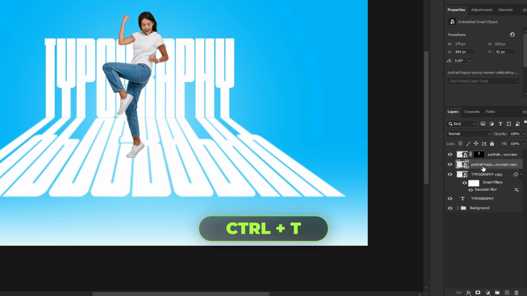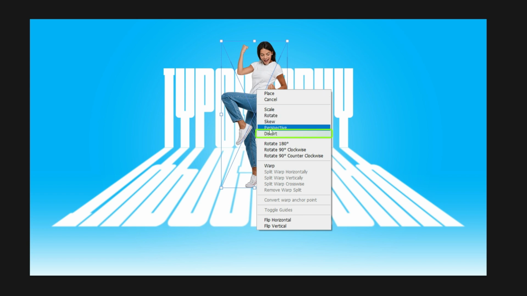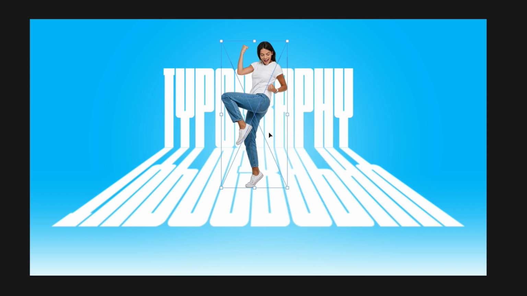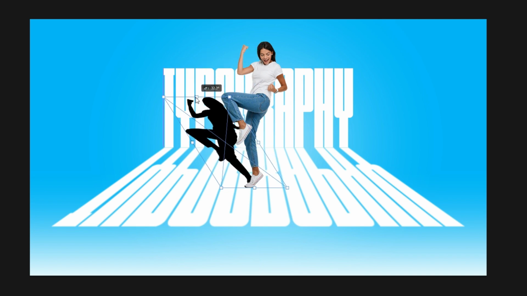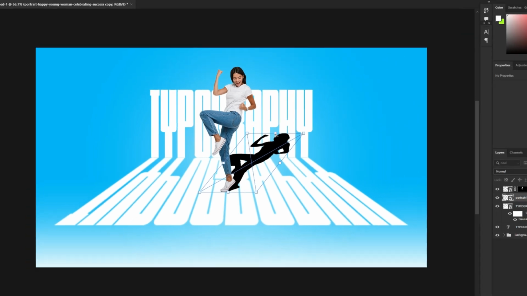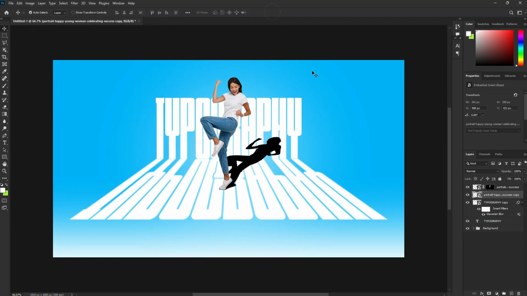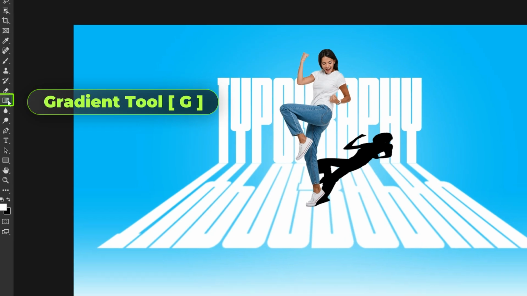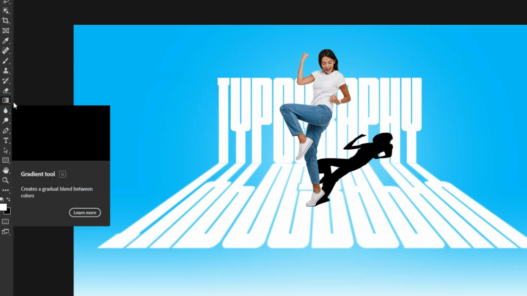Press Ctrl or Command T to transform. Right-click and choose Distort. You can either place your shadow here or there. Add a layer mask. Select the gradient tool and follow this step.